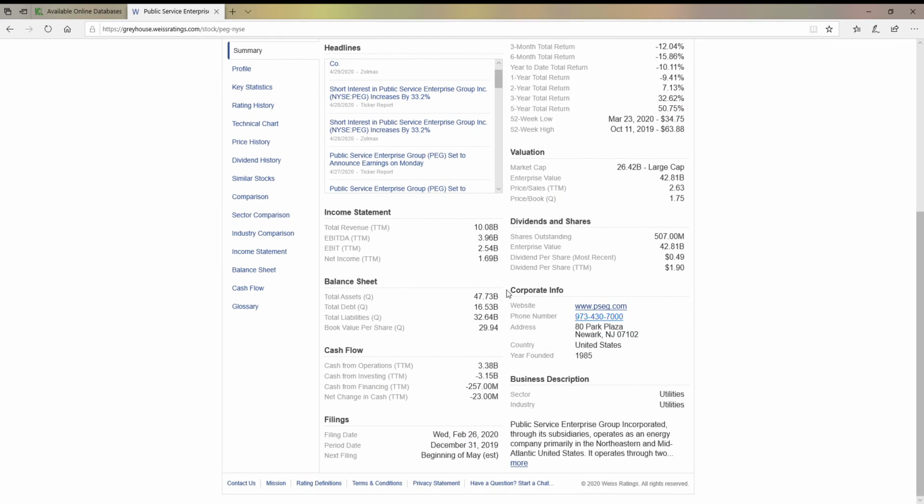Then you'll see whether or not it is a large cap, small cap fund, and what the total volume and assets are. And then there's the dividend area here. So you can see the most recent dividend was 49 cents, and the dividend per share over the year was $1.90. And it'll give you a little bit of information about the industry, or how to contact the corporation and what industry it's in.